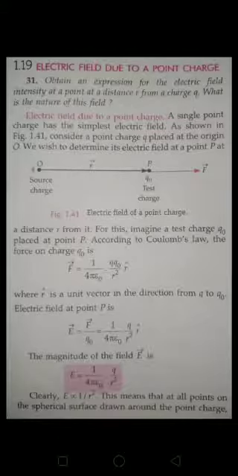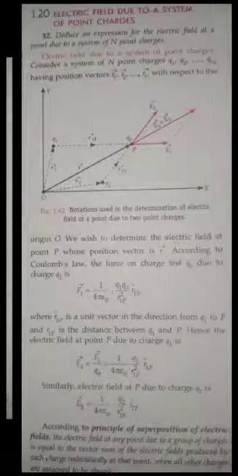1 by 4 pi epsilon naught is nothing but K. Yes or no? So I can say E equals KQ by R square into R vector. So clearly you find here that electric field varies inversely with the square of the distance between the 2 point charges. So this is the expression for electric field due to a point charge. Is that clear, guys?